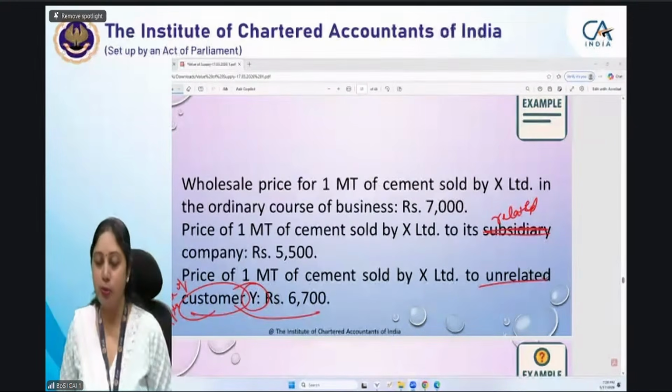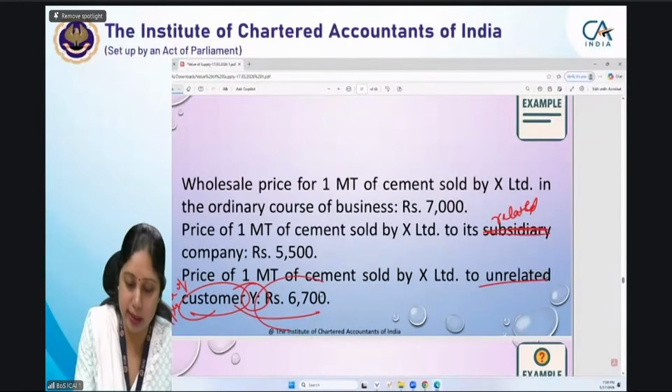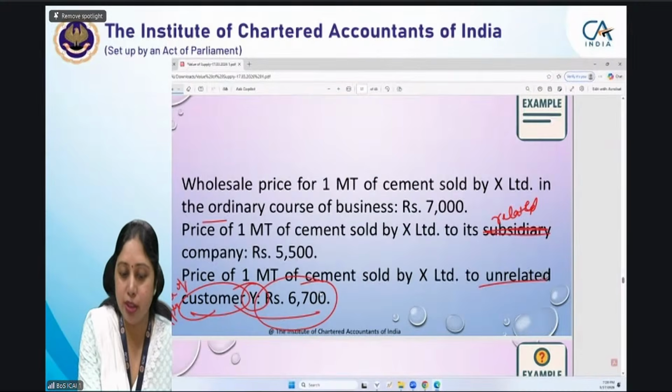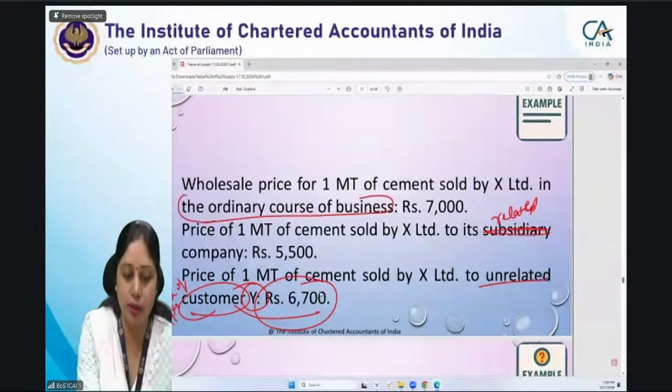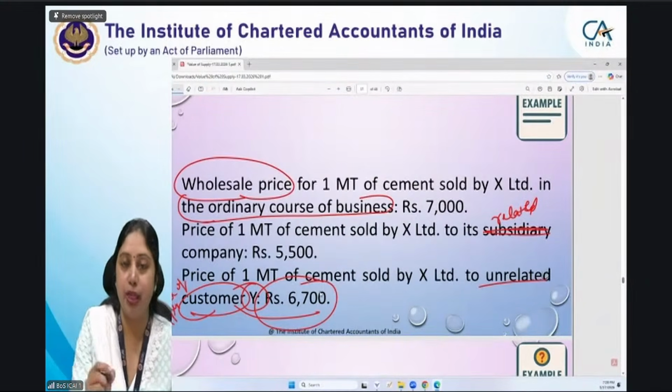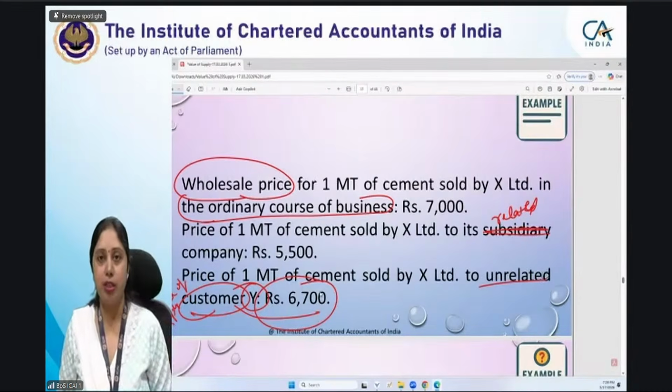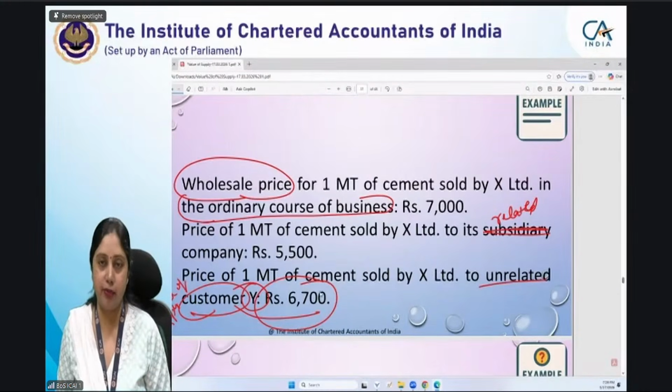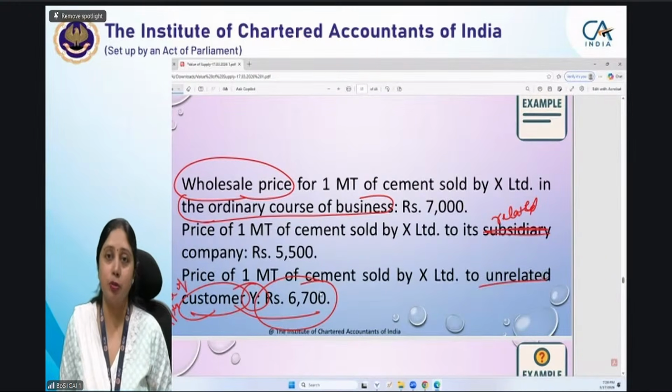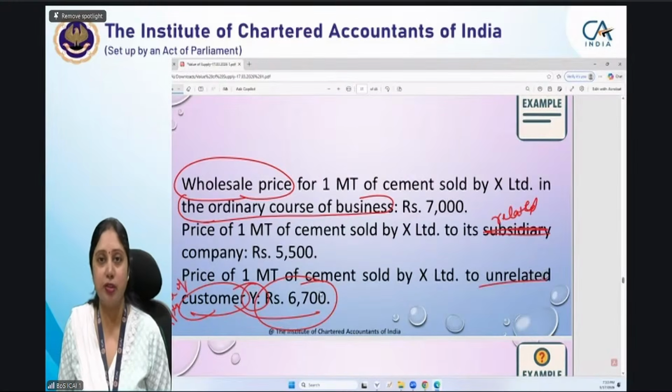Now let us come to the correct answer. Correct answer is 6700. Price at which the goods are sold in the ordinary course of business, or the wholesale price, is the price at which they generally sell it when in the ordinary course of business they are selling at 7000, but an unrelated customer comes and I sell the goods to him at 6700. So since the customer is unrelated, price is the sole consideration. Nothing has been mentioned that we have given anything, he has given anything else to me.